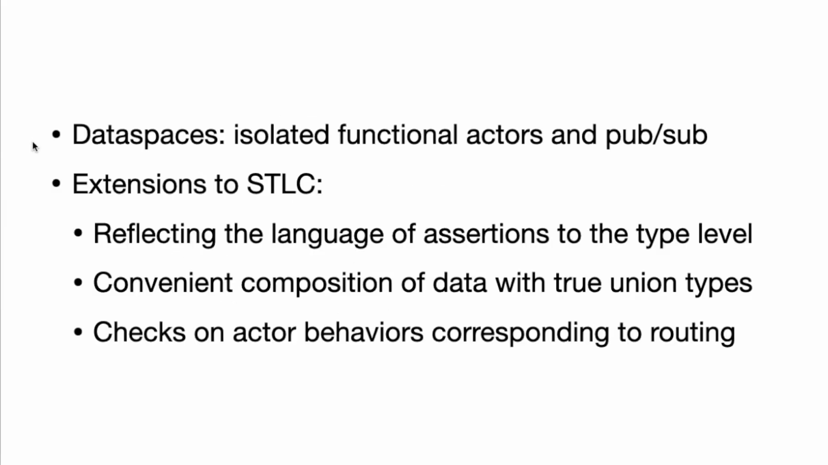Now to recap what we've seen, the dataspace model of concurrency seeks to tackle the tension between isolation of concurrent components and sharing knowledge among them using tuple space-inspired publish-subscribe communications. To extend the simply typed lambda calculus with types that allow us to capture the structure of database communication, we can first reflect the assertion language at the type level, second, combine different possible communications with unions, and third, perform type-level routing to understand which communications are possible.